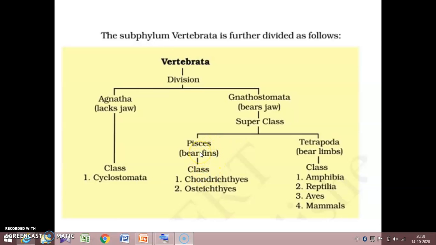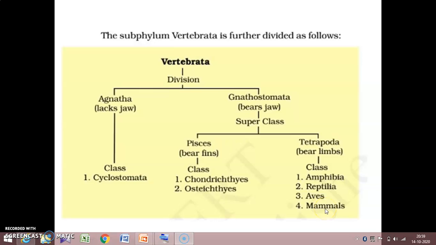In superclass Pisces, there are two classes, which are Chondrichthyes and Osteichthyes. Chondrichthyes means cartilaginous fishes. Osteichthyes means bony fishes. Okay. Tetrapods include class Amphibia, class Reptilia, class Aves and class Mammalia. Clear? The subphylum Vertebrata is clear.